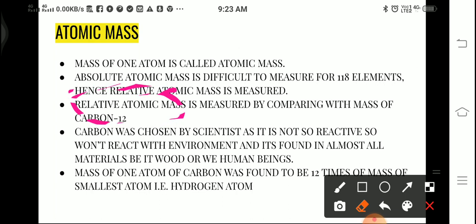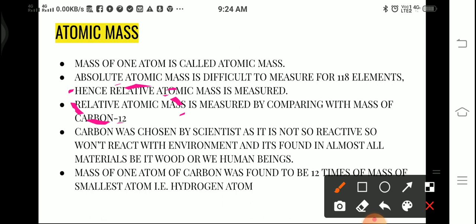The relative atomic mass is measured by comparing with the mass of carbon 12, and carbon 12 is an isotope of carbon. Isotope we'll see later on. Meanwhile, you just have to remember that it is one of the atoms of carbon, whose mass is equal to 12.